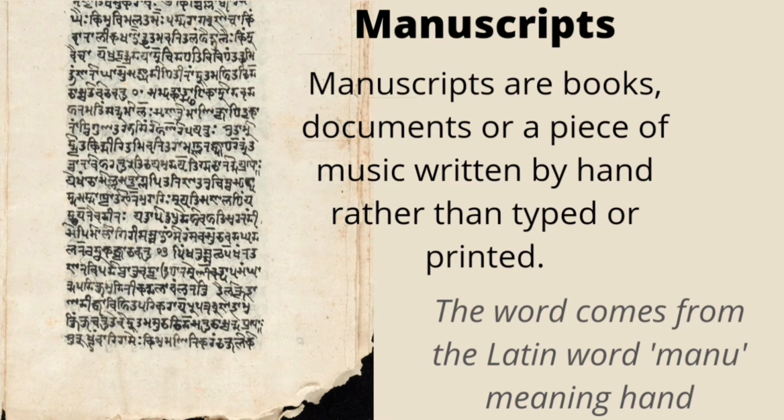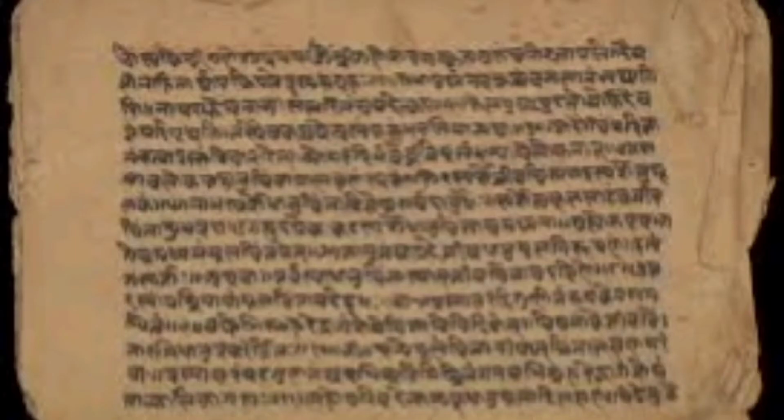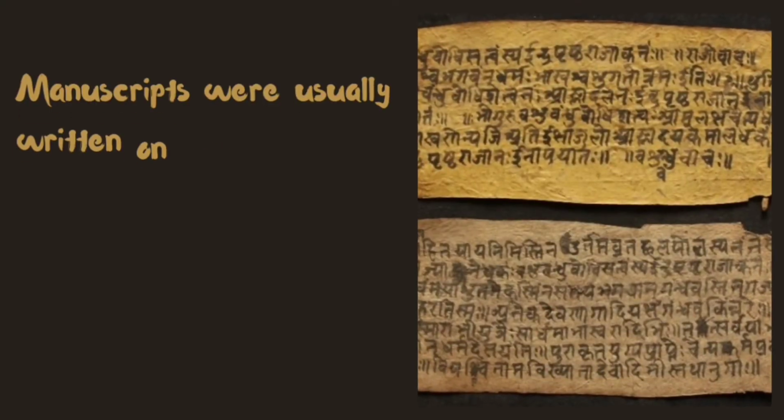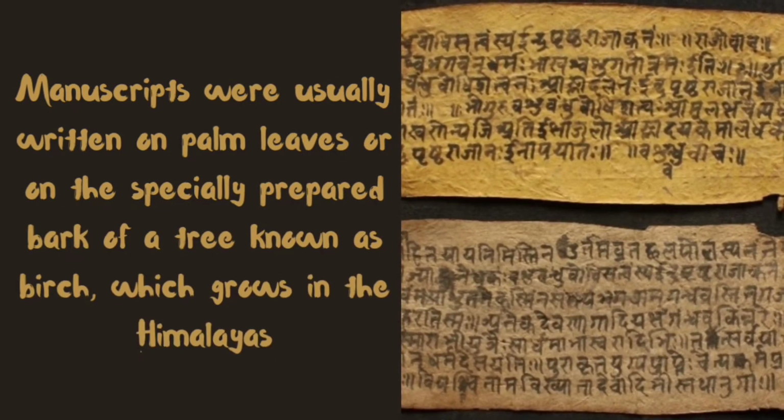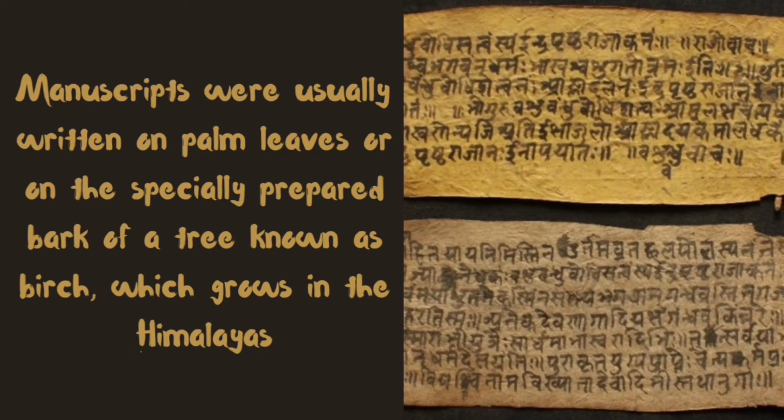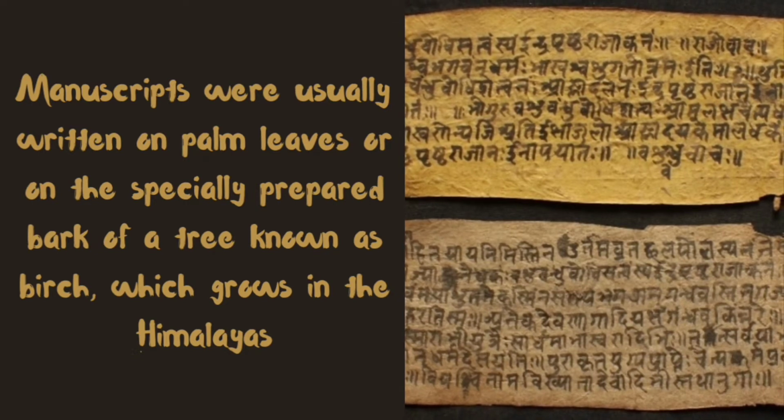So almost all the books in the olden days were manuscripts. That means they were written by hand. The word manuscript comes from the Latin word manu, meaning hand. Did they have actual books like those of today's? Actually, no. Manuscripts were usually written on palm leaves or on the specially prepared bark of a tree known as birch. These were growing in the Himalayas. So the information was written either on palm leaves or on the birch of the trees.